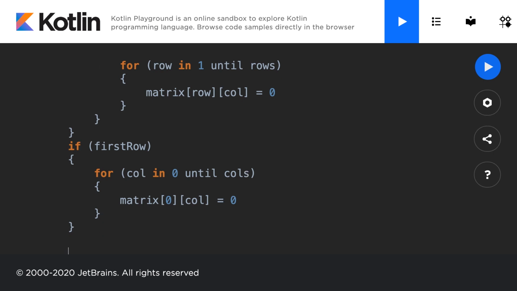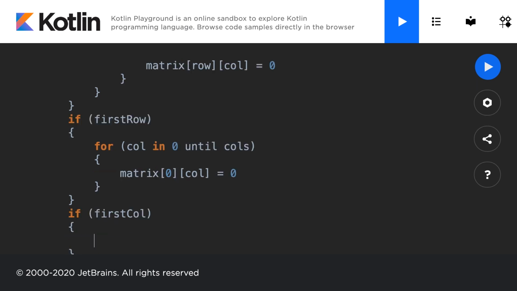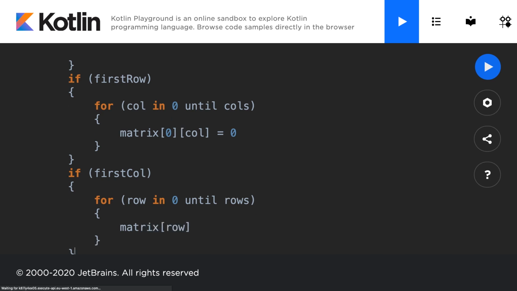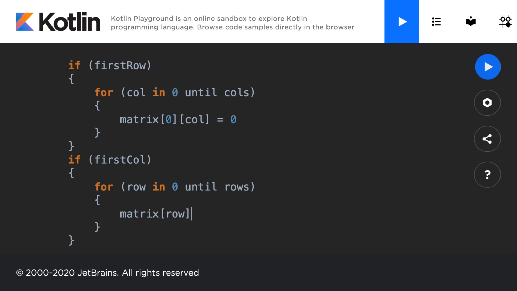And similarly, we want to perform the check for if the first column has a 0. So we'll check if first col is true. That means it has a 0, which we set earlier in the code. And we'll say for the row in 0 until the rows end. And what we'll do is we'll take the matrix at the current row and at the 0th column, and we'll assign that equal to 0. And just like that, we have our solution.